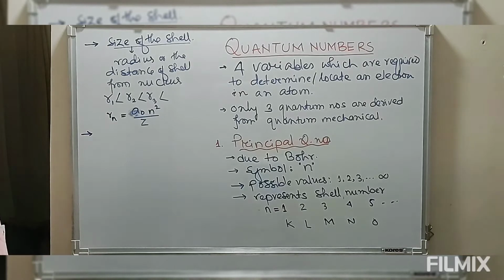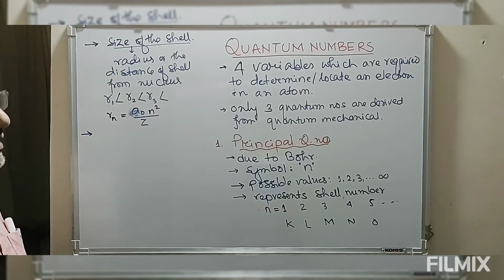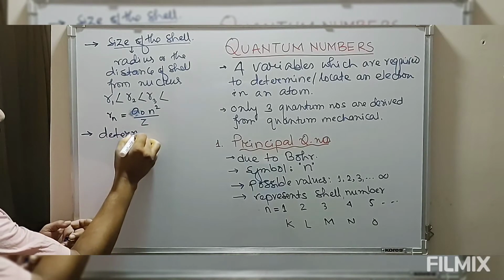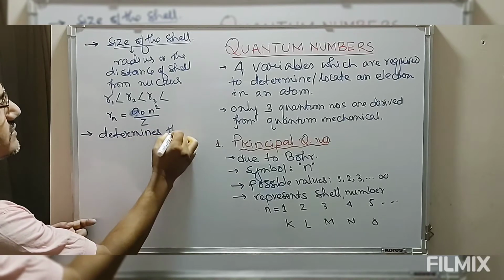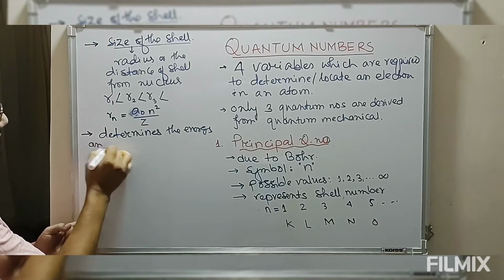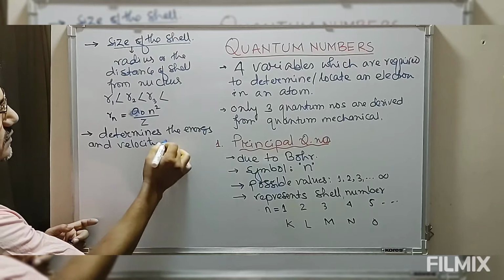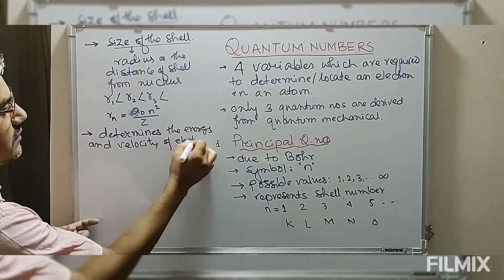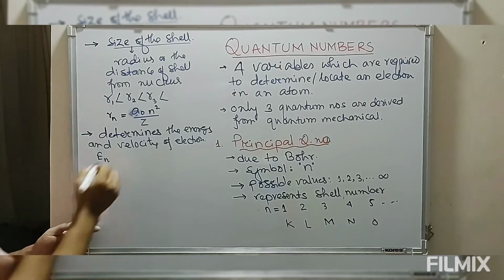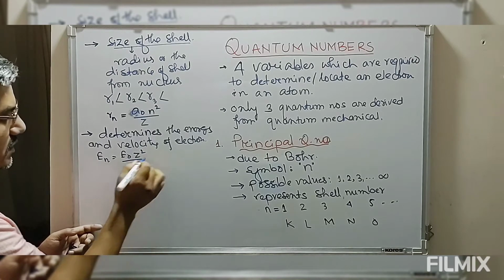This principal quantum number n determines the energy and the velocity of the electron. We have decided that the energy of an electron in the nth shell is equal to E naught Z square upon n square.